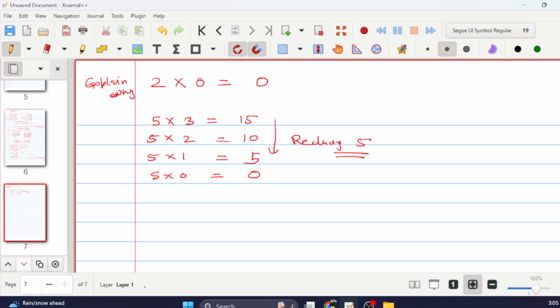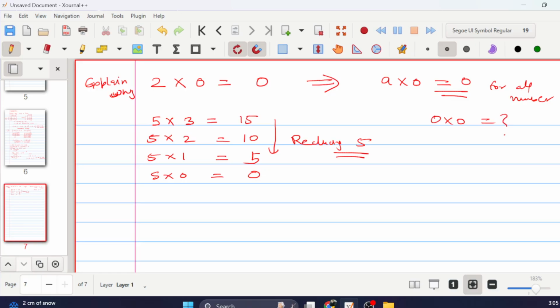So similarly, this will generalize to A into 0 is 0 for all non-zero numbers. I do not know what 0 cross 0 will mean. As of now, I do not know.